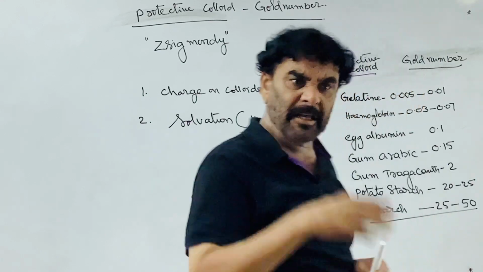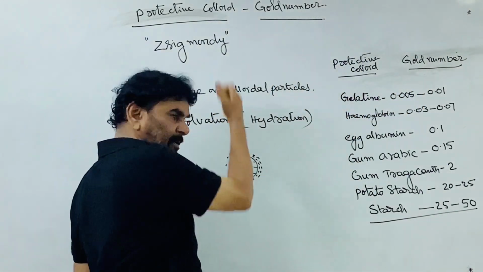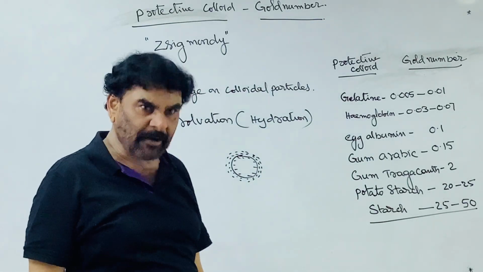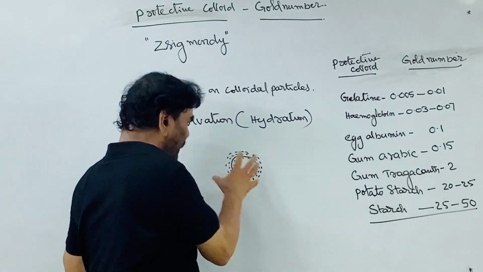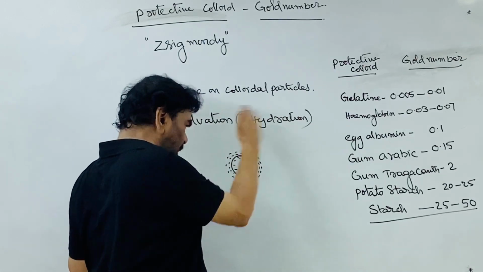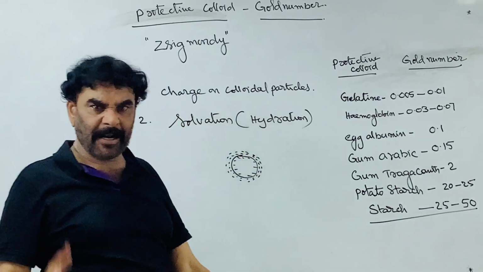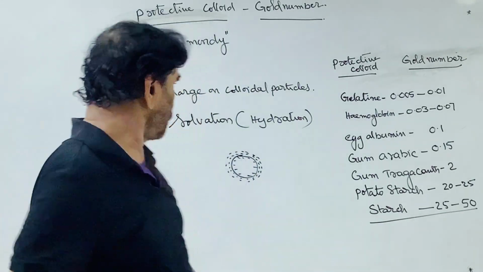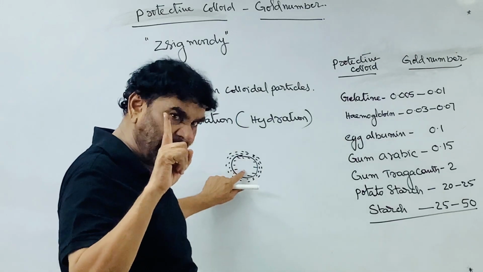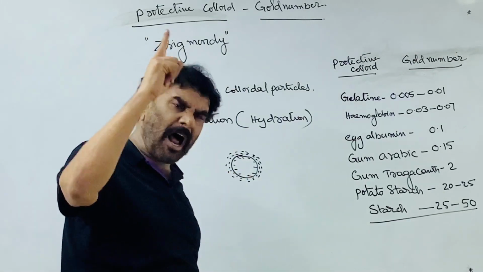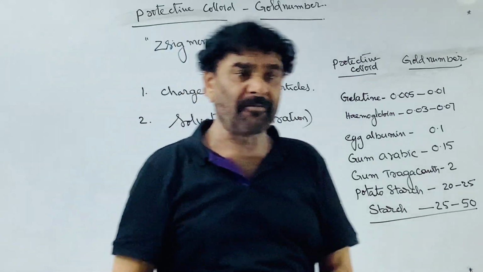Stability is increased. Even though you add the electrolyte, the particle is deeply buried and covered by the sheath of solvent. The electrolyte will not establish the attraction. So if it is a lyophilic colloid, to coagulate it a large quantity of electrolyte is required. Why?